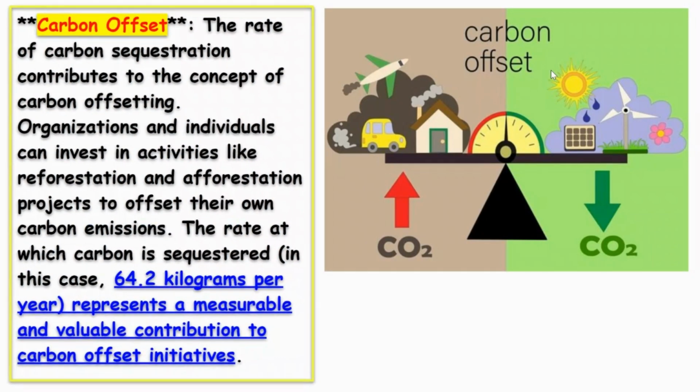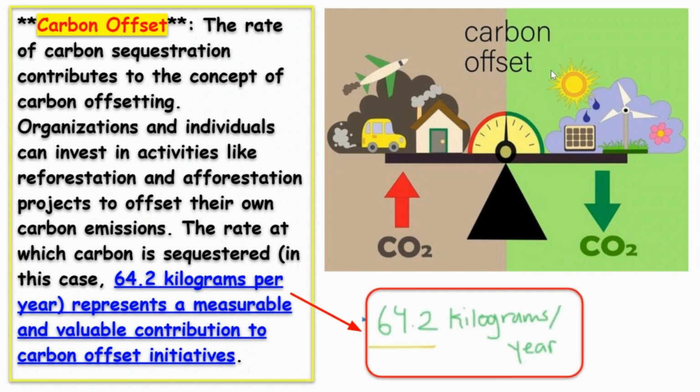Secondly, carbon offset. The rate of carbon sequestration contributes to the concept of carbon offsetting. Organizations and individuals can invest in activities like reforestation and afforestation projects to offset their own carbon emissions. The rate at which carbon is sequestered in this case, 64.2 kilograms per year, represents a measurable and valuable contribution to carbon offset initiatives.